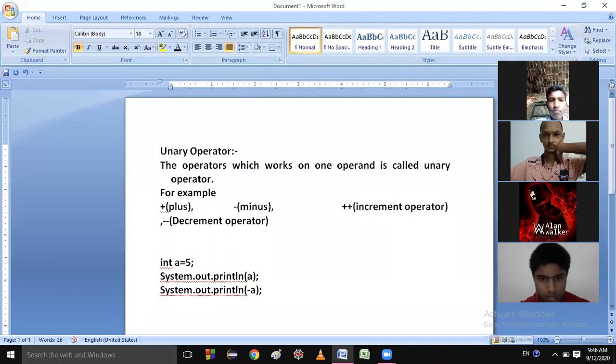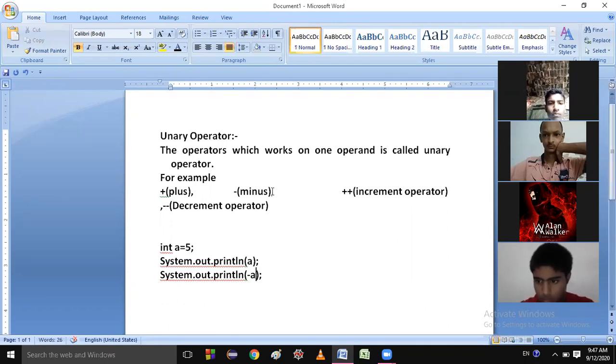If you do not write any operator before a variable, it is understood that it has the plus operator. If I write the minus operator before the variable, this value becomes minus. That means the print will be minus 5. So these two are clear now.